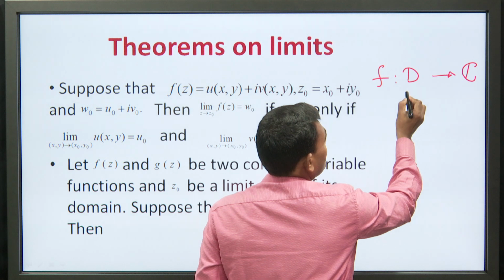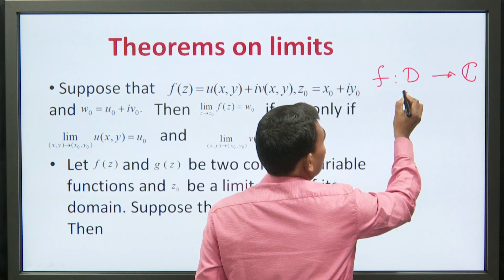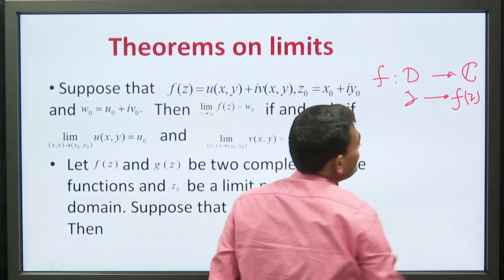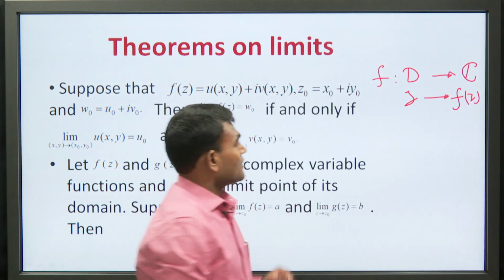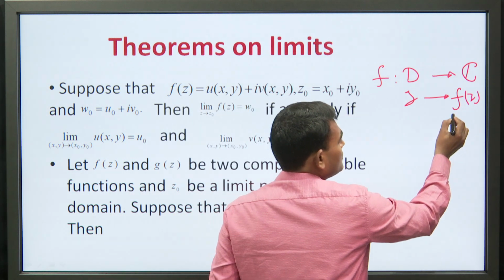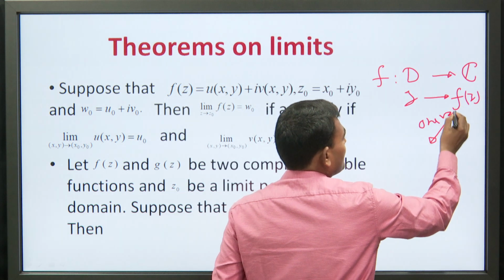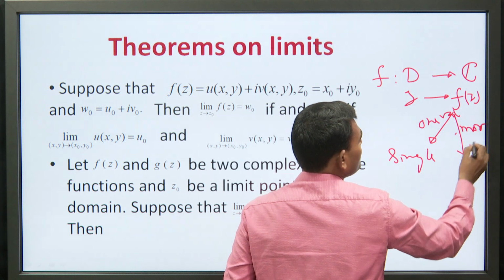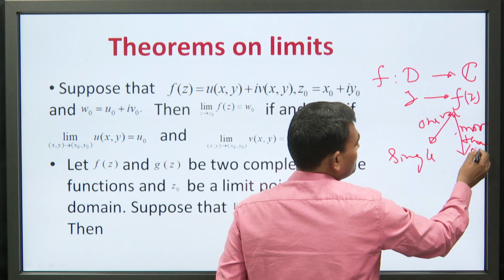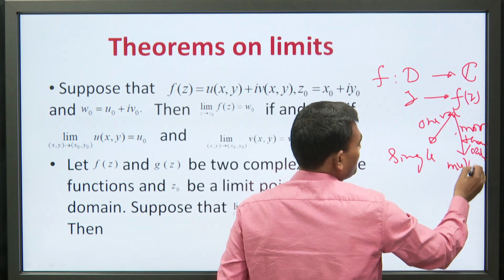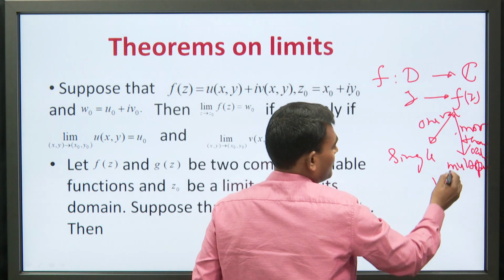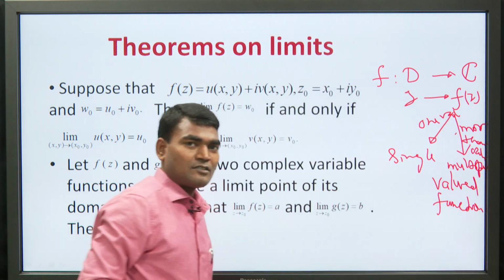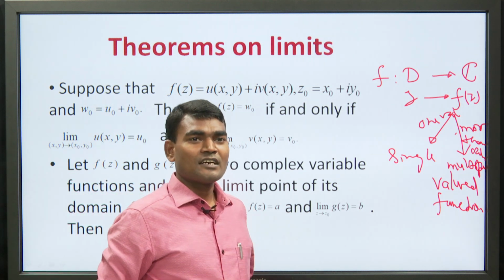It is a function of a complex number if for each z there exists an image f(z), and it has one or more than one values. If it has one value, then it is known as a single valued function, and when it has more than one value, then it is known as a multiple valued function. In this lecture we discuss only single valued functions.